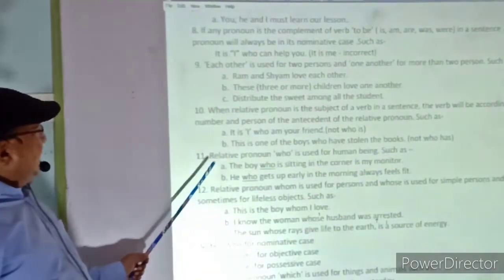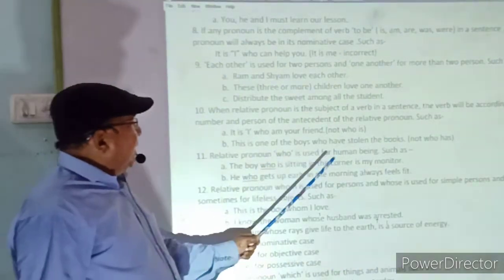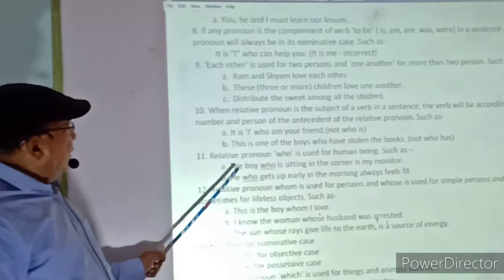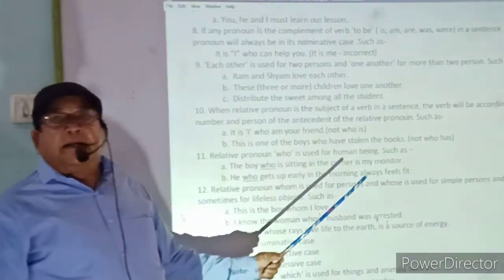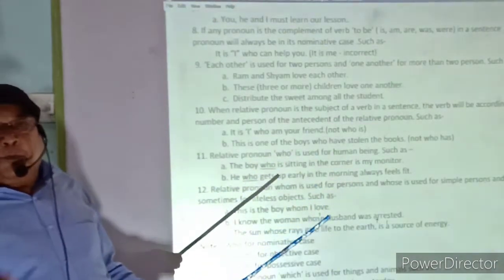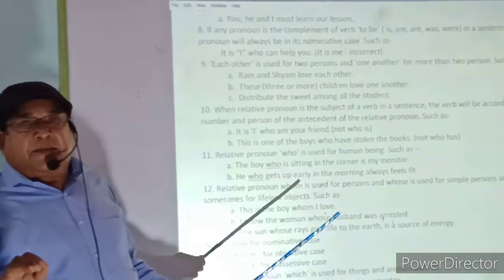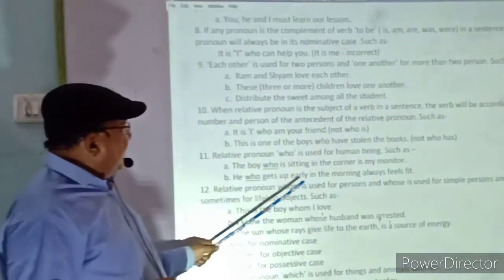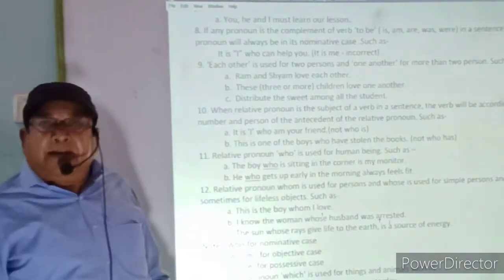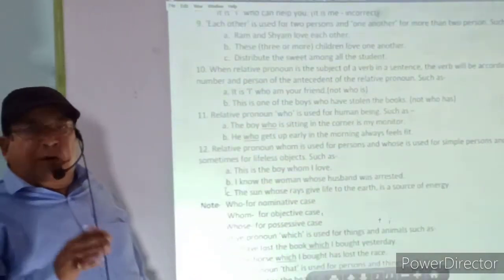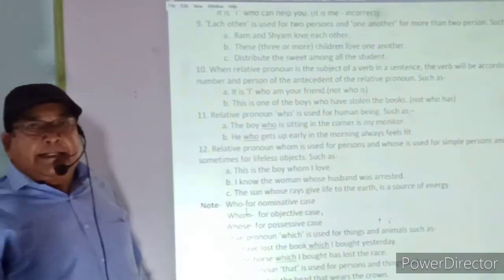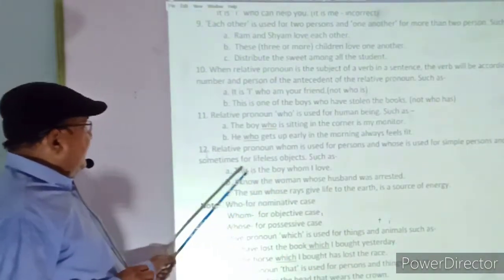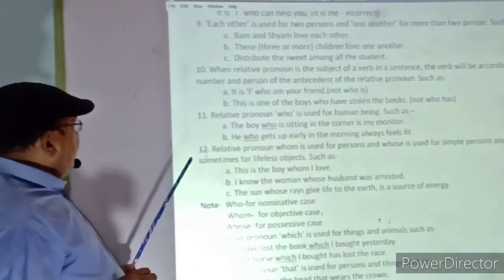11th rule: relative pronoun who is used for human beings, such as the boy who is sitting in the corner is my monitor. So boy is a living one, that's why who is used. And in another case, he who gets up early in the morning always feels fit. So he also indicates a living person. So that's why who is used for living ones.